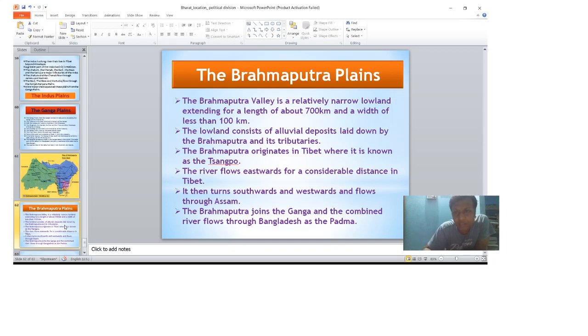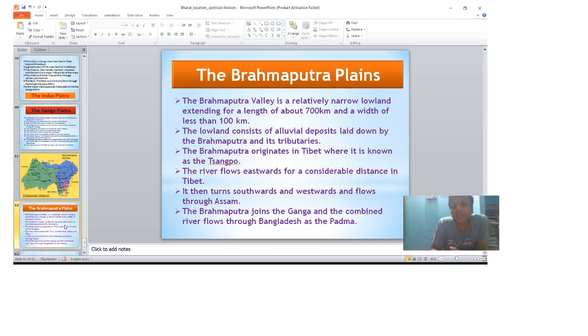The Brahmaputra Valley is a relatively narrow lowland, 700 km in length with a width of less than 100 km. The lowland consists of alluvial deposits laid down by the Brahmaputra and its tributaries. The Brahmaputra originates in Tibet, where it is known as Sangpo.